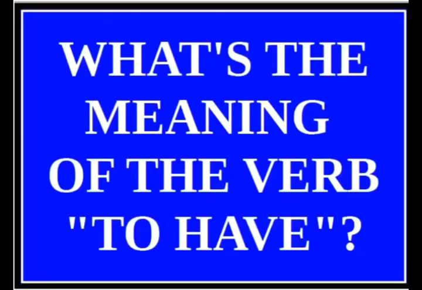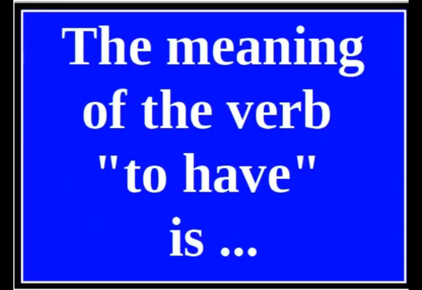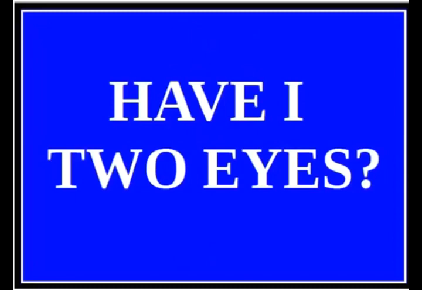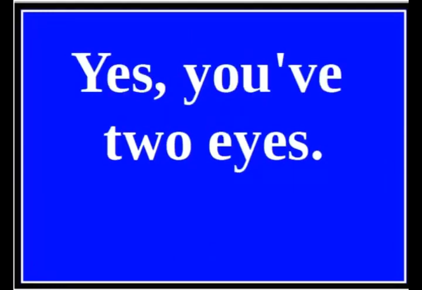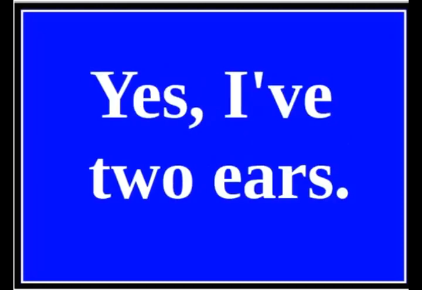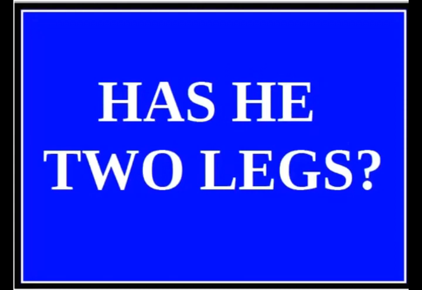What's the meaning of the verb to have? The meaning of the verb to have is avere. What's the contraction of I have, you have, etc.? I've, you've, etc. Have I 2 eyes? Yes, you've 2 eyes. Have you 2 ears? Yes, I've 2 ears.